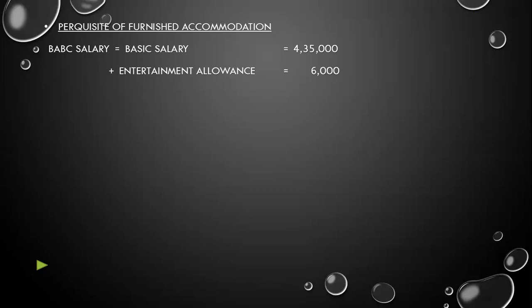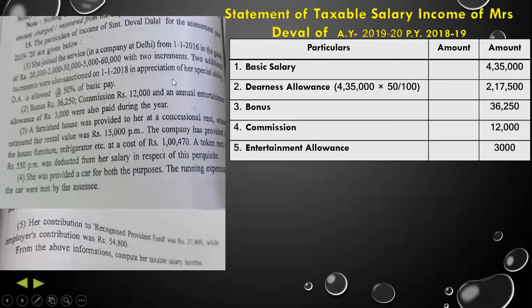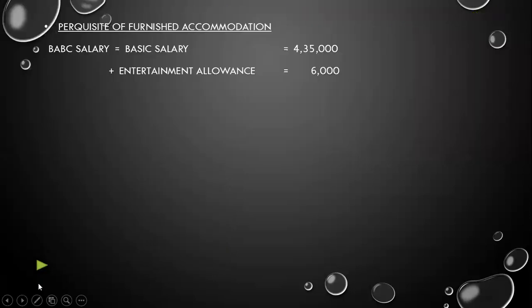We have only entertainment allowance which is taxable, because in dearness allowance there is no specification for the retirement benefits. You can see that there is no specification for the retirement benefits. So dearness allowance will not be considered in the taxable allowances. And so this entertainment allowance is also added.